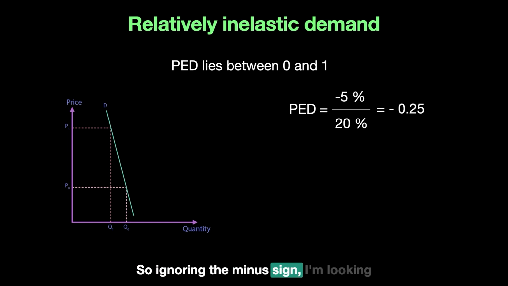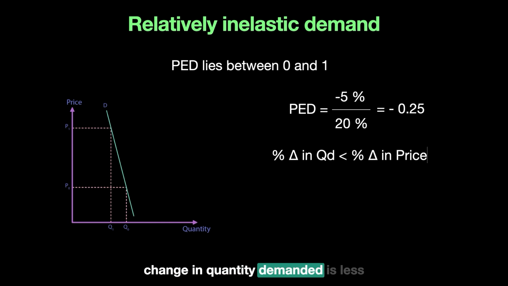Ignoring the minus sign, I'm looking at a PED that lies between 0 and 1. So when you have a relatively inelastic good, it means that the percentage change in quantity demanded is less than the percentage change in price. In other words, quantity is not that responsive to a change in price.